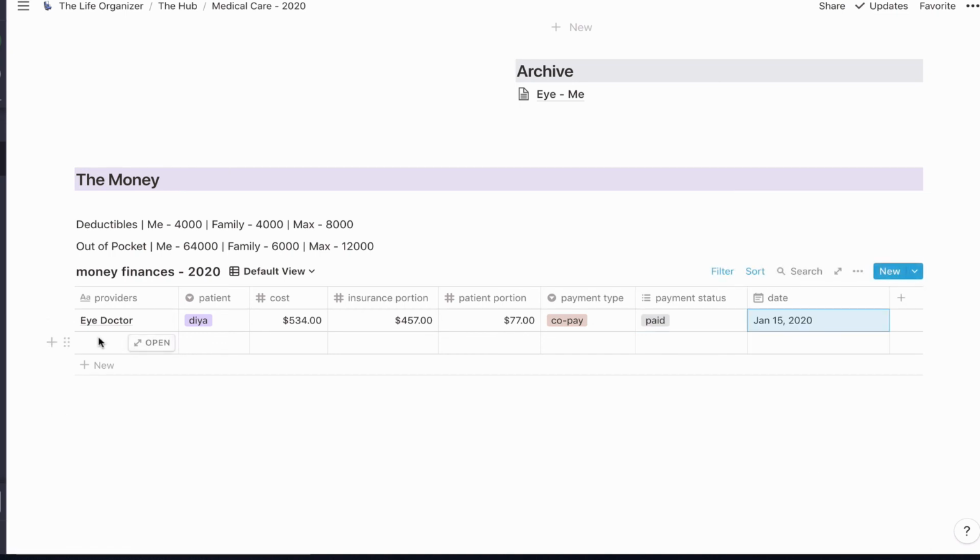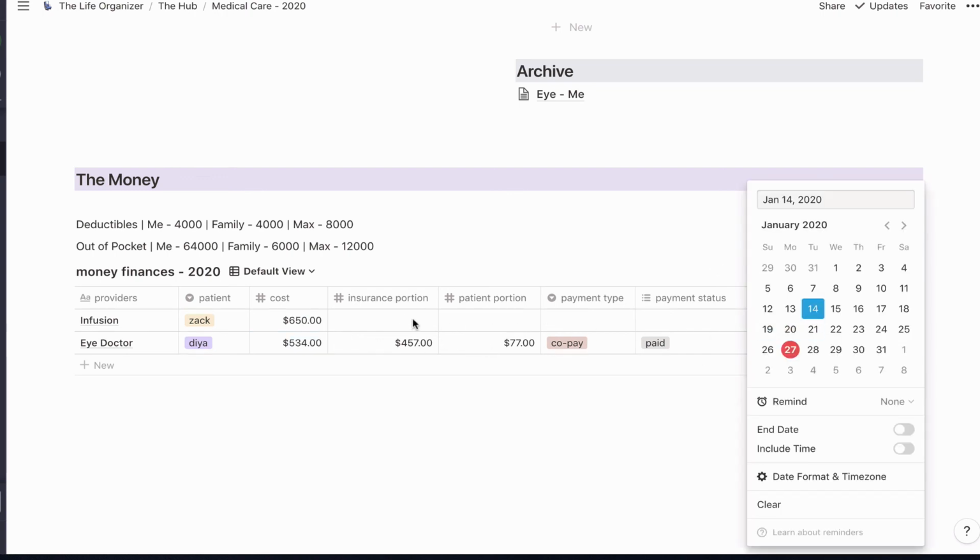All right, so let's do one that's going to be applied to the deductible. Since it's the first month of the year, literally the first, second week of the year this was going on, let's put this date in.